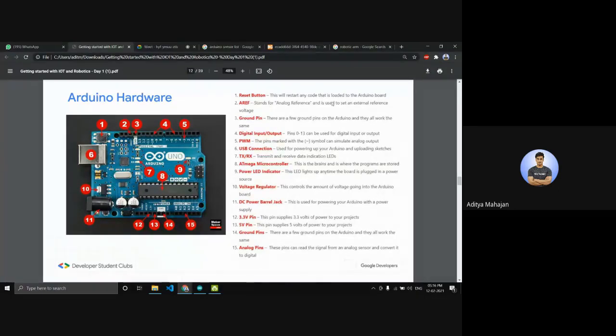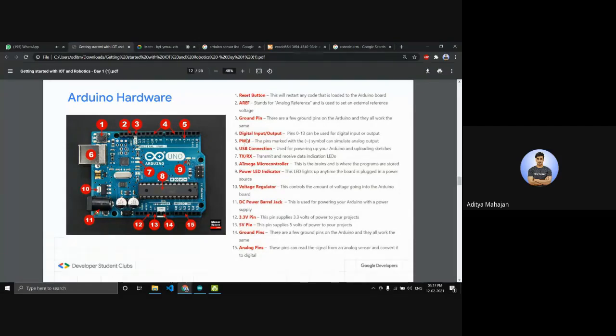AREF stands for analog reference and is used to set an external reference voltage. We will come to this when we are actually implementing the projects. Ground pin, it's as simple as that. It just grounds. There's two aspects to DC voltage, the plus and minus. Minus stands for ground, plus stands for live. Then digital input and output pins 0 to 13. It starts from 0, 1, 2, 3, 4, 5, 6, 7, and goes up to 13. These pins can act both as an input and output.